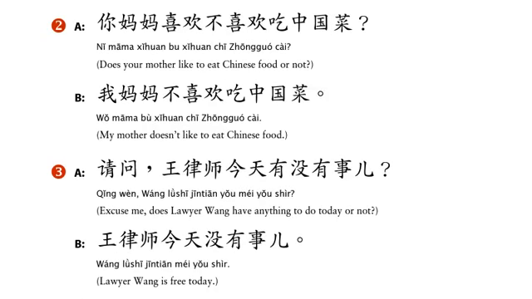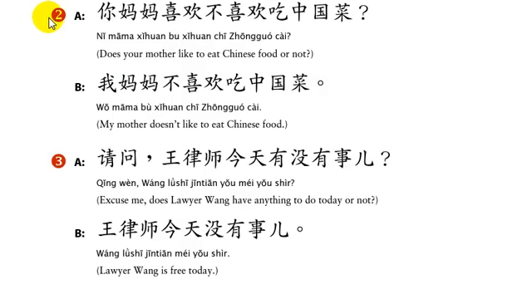All right, a second example we have here. Person A says, 你妈妈喜欢不喜欢吃中国菜? So 喜欢吃中国菜 is to like to eat Chinese food. 喜欢不喜欢 is does your mother like to eat Chinese food? Literally, we have your mother like, not like, eat Chinese food. We translate it into English as essentially a yes/no question, right? We ask yes/no questions with the verb do. Does your mother like to eat Chinese food or not?